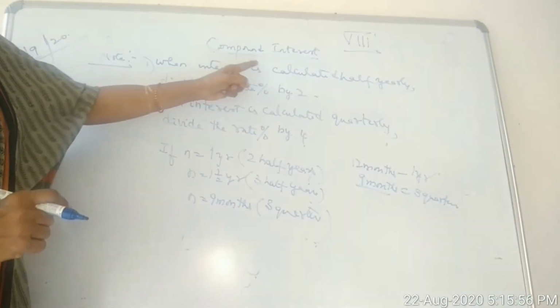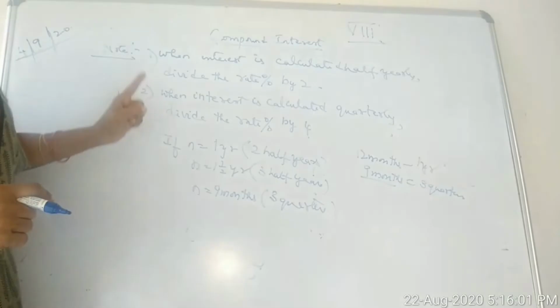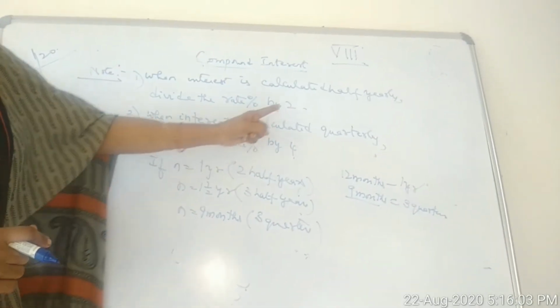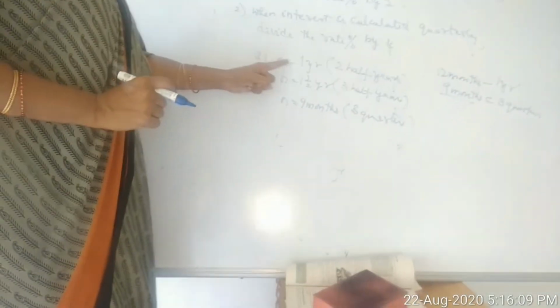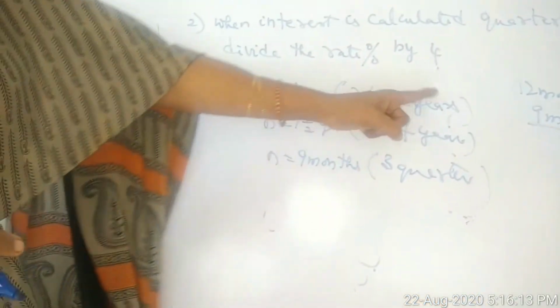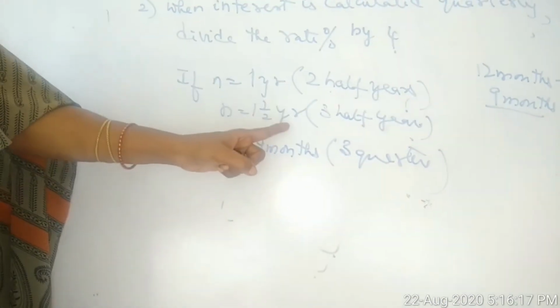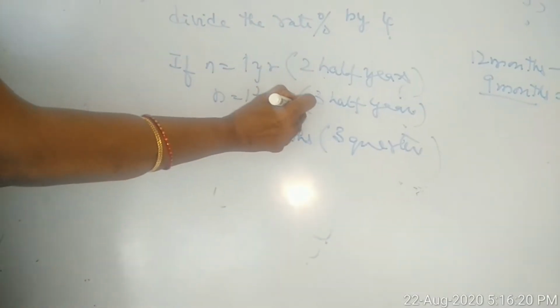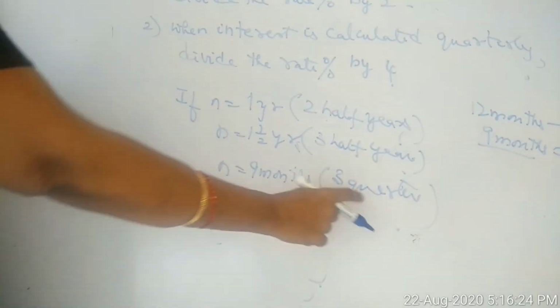When interest is calculated half yearly, divide the rate percent by 2. When the interest is calculated quarterly, divide the rate percent by 4. Quarter means 1/4. If n is equal to 1 year, there are 2 half years. When n is equal to 1.5 years, 3 half years. N is equal to 9 months, we have 3 quarters.